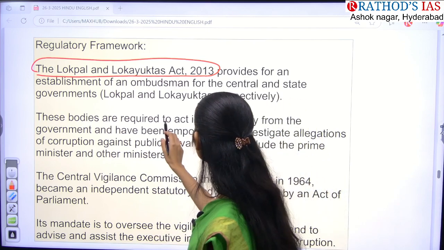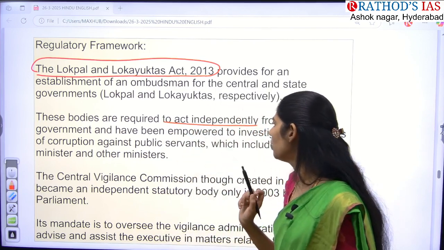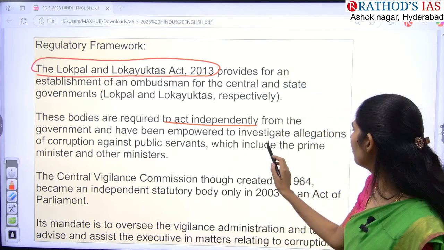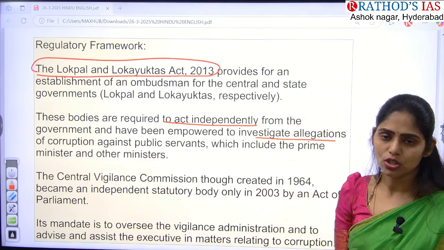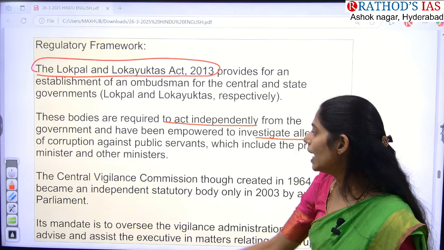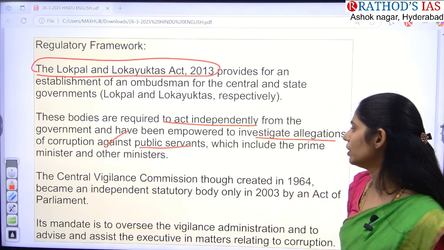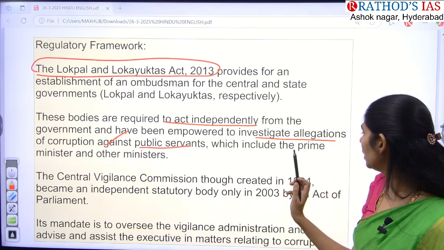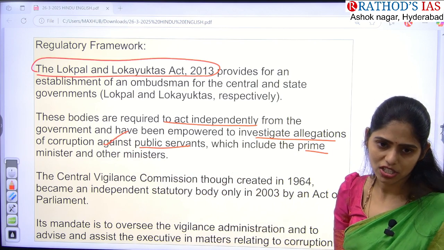These bodies are required to act independently from the government, and they are empowered to investigate allegations. So these bodies are there to investigate allegations of corruption against public servants, and these public servants even include the Prime Minister and other ministers.